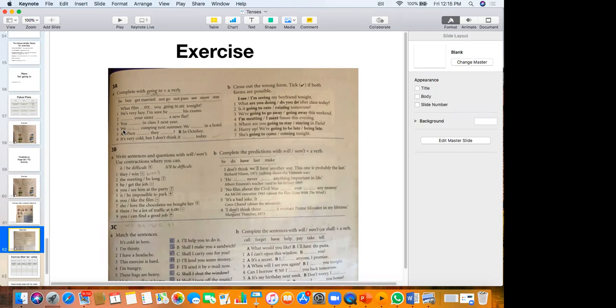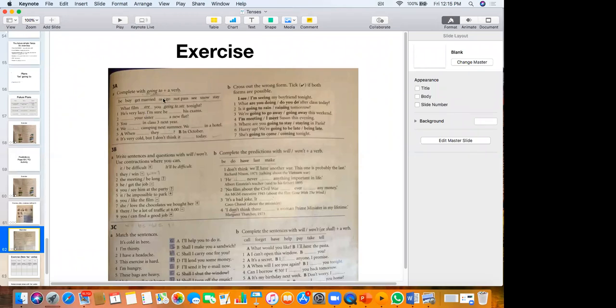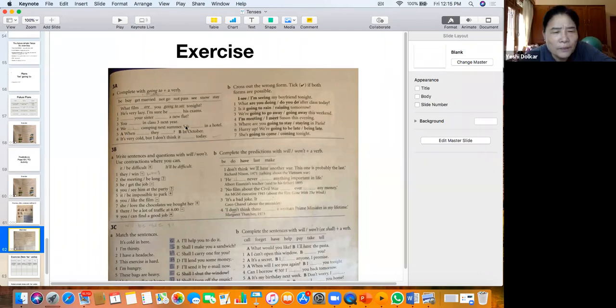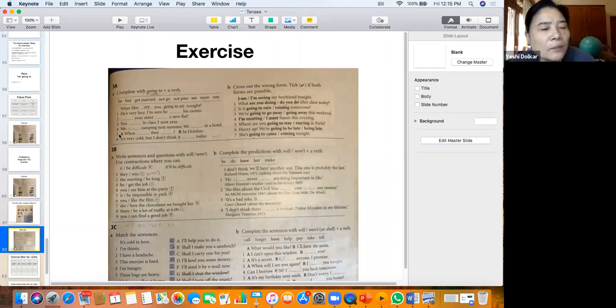We are not going to go camping next summer. We are going to stay in a hotel. Going to stay in a hotel. All right. Number 5.